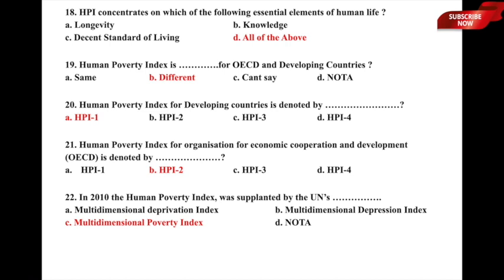So Human Poverty Index is dash for OECD and developing countries. So it is option B, different, for OECD and developing countries. So option B, different, is the correct answer to question number 19. Let's now move to the next one.